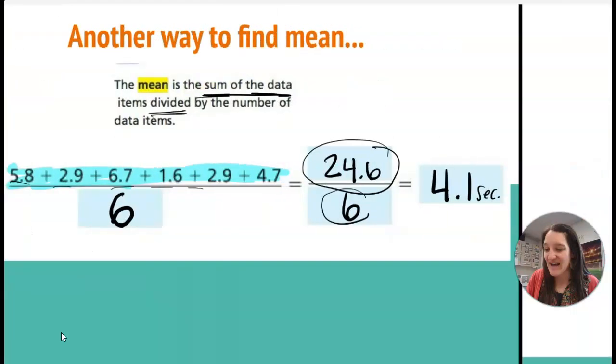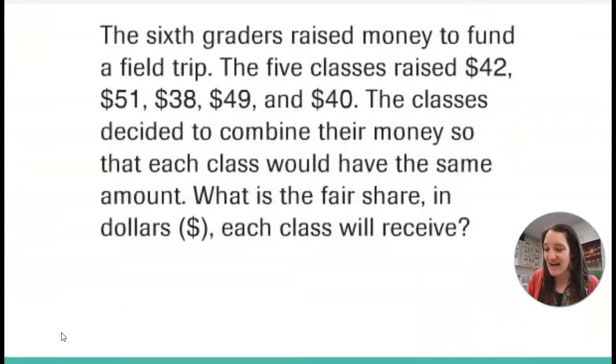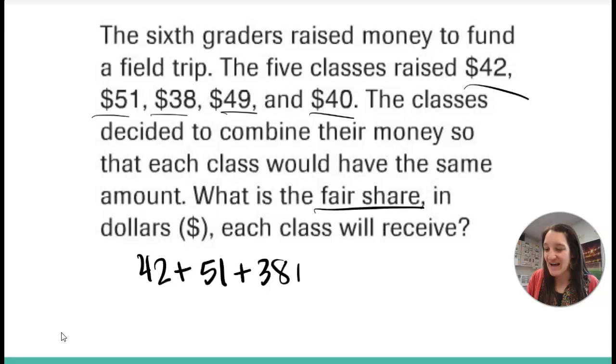The 6th graders raised money to fund a field trip. The 5 classes raised those amounts. The classes decided to combine the money so that each class would have the same amount. What is the fair share in dollars? So we'll go 42 plus 51 plus 38 plus 49 plus 40. Add that up. And that's going to give me 220.